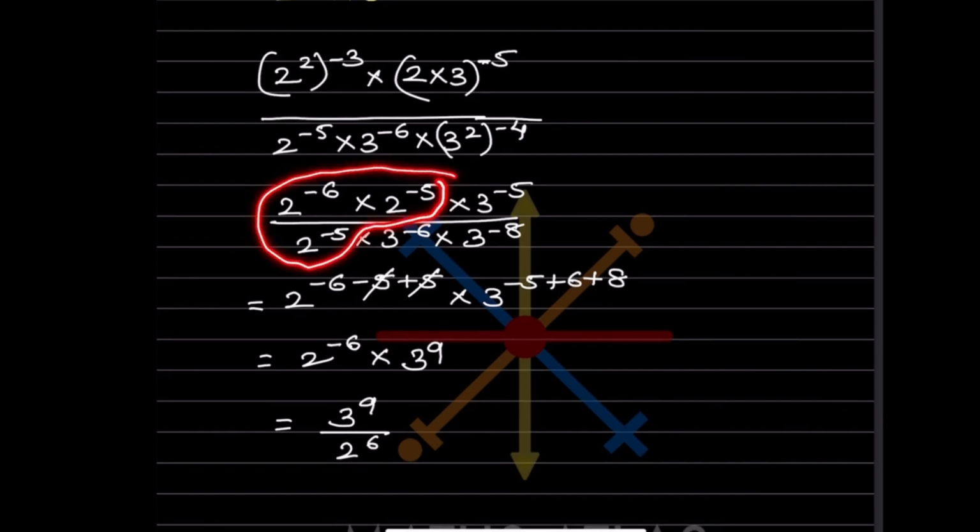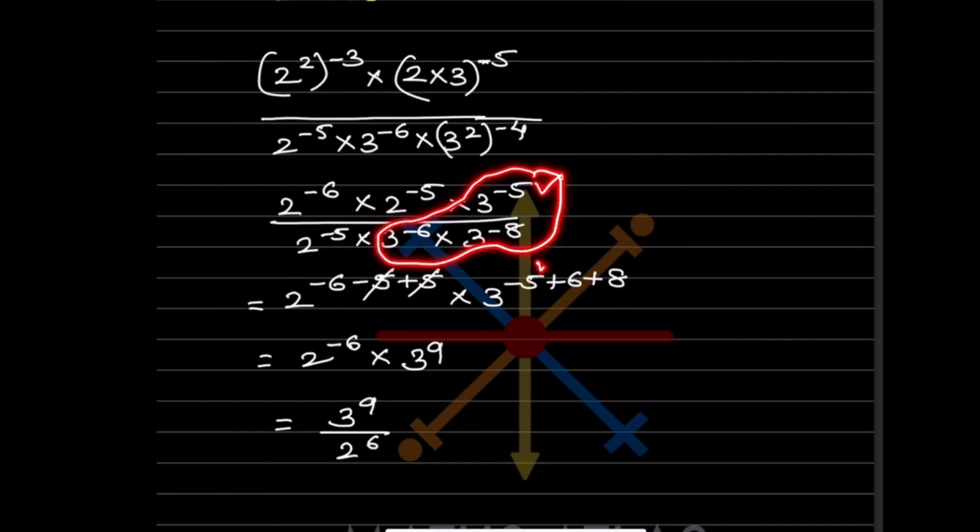So what will you do here? In the numerator, this is multiplication, means you are going to add. So minus 6 minus 5 is as it is. But now this is in the denominator, minus of minus 5, because whenever it is division we subtract. So minus of minus 5 is plus 5. Now let us take 3 together. Minus 5 is as it is. Now this is division, minus of minus 6 is going to be plus 6. Minus of minus 8 is going to be plus 8.